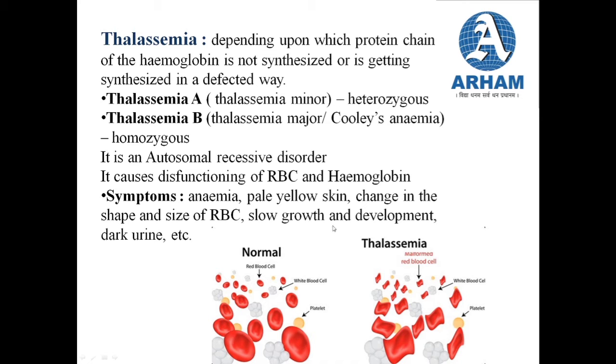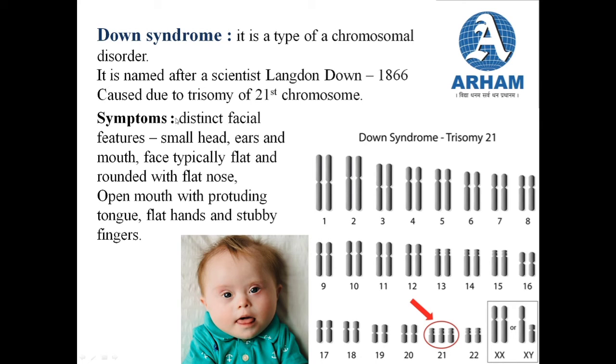Next, let us talk about another disorder which is in the category of chromosomal disorder. Okay, so in chromosomal disorder we take three very important disorders. The first disorder is Down syndrome. Down syndrome is named after a scientist, Langdon Down, who actually reported this syndrome in the year 1866. This condition is caused due to trisomy of the 21st chromosome. That means instead of the normal pair of 21st chromosome, there is an extra 21st chromosome.